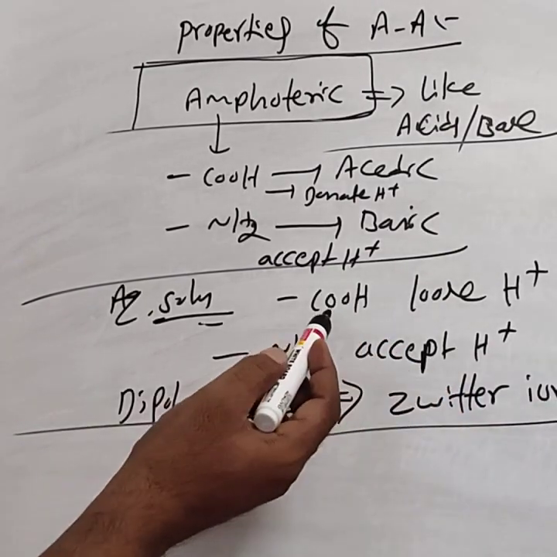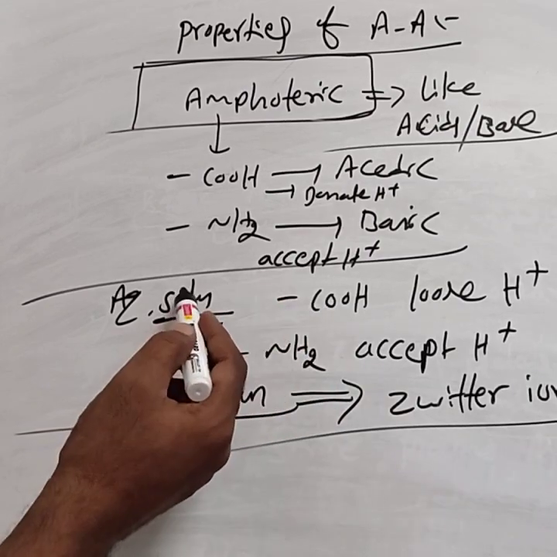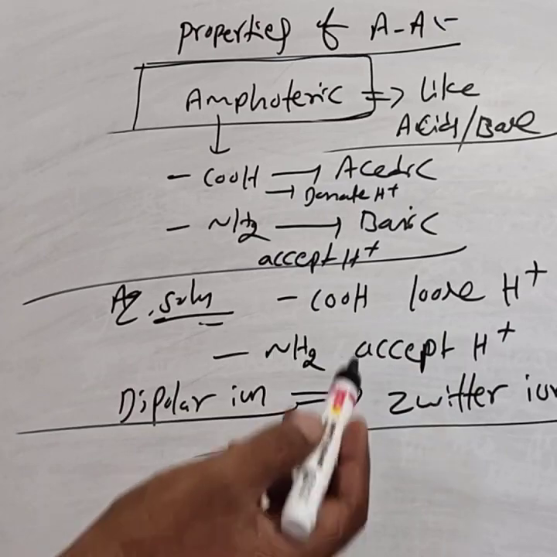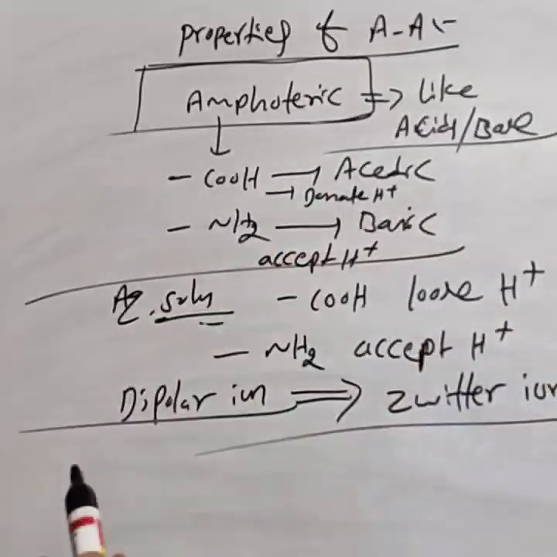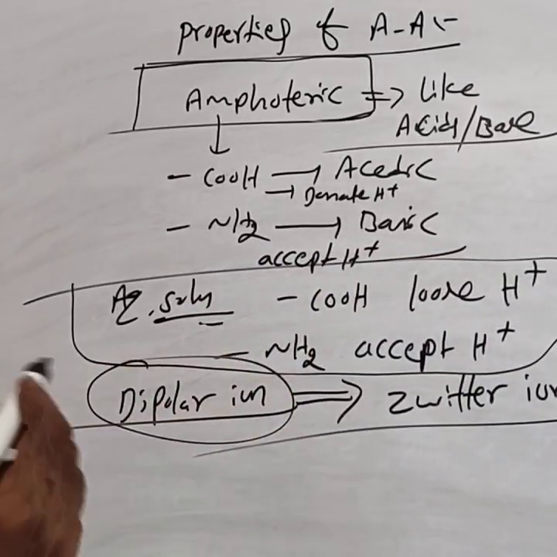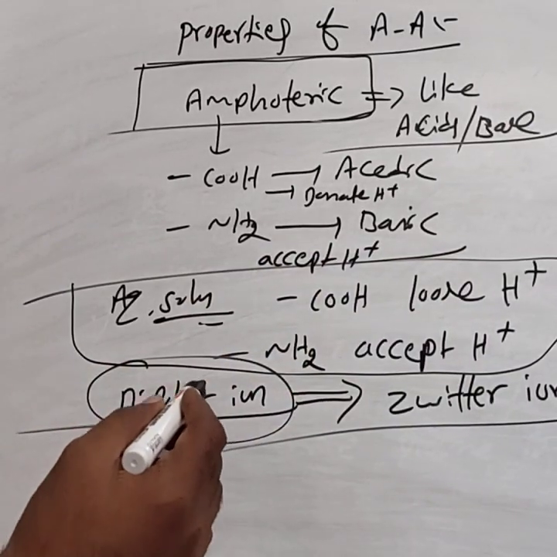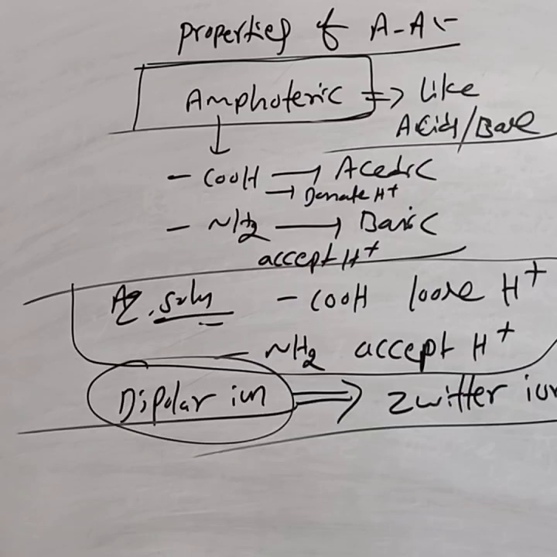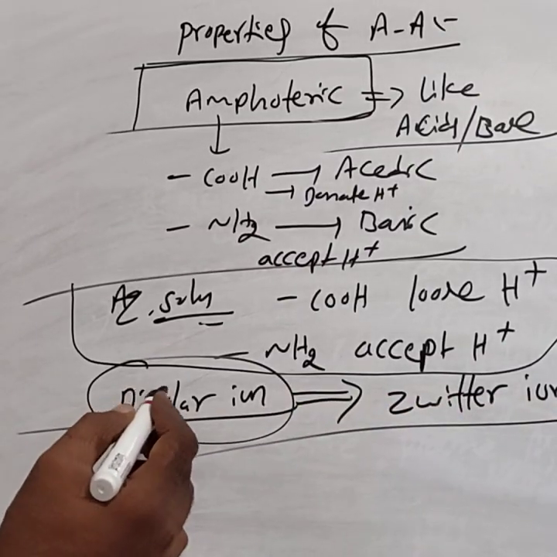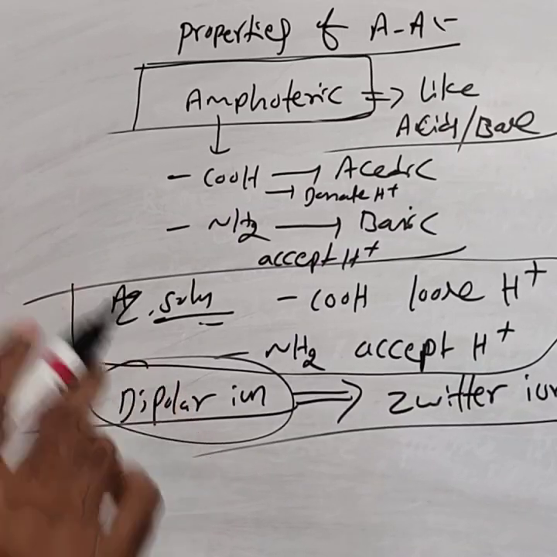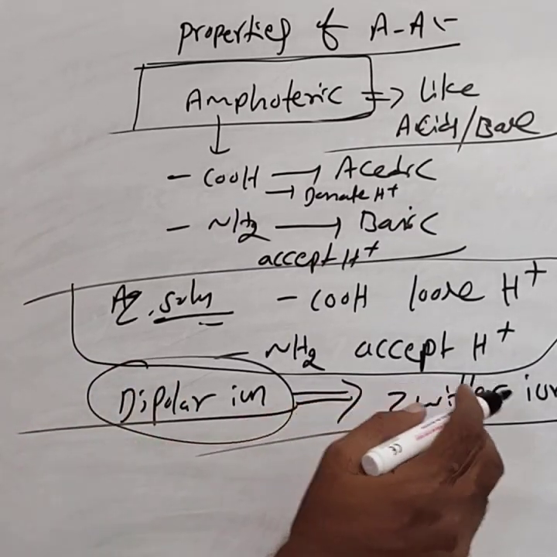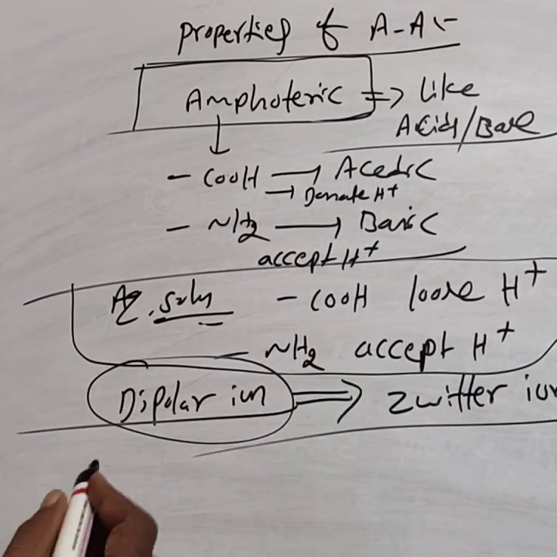In the aqueous solution, the carboxylic group loses the proton, the amine group accepts the proton, resulting in a dipolar ion. That dipolar form of amino acid is called Zwitter ion. For 1 mark, you write just: dipolar form of amino acid is called Zwitter ion.